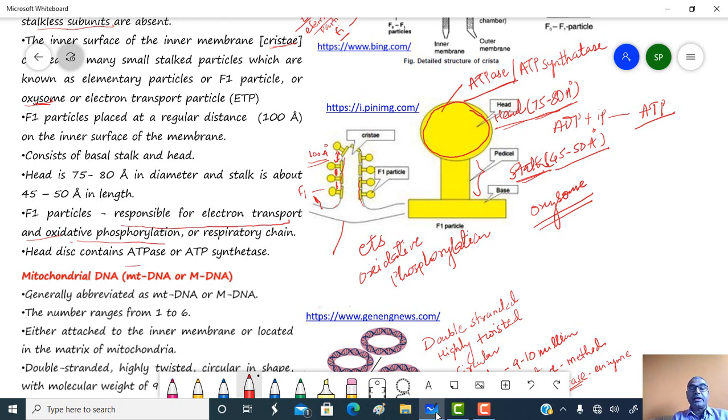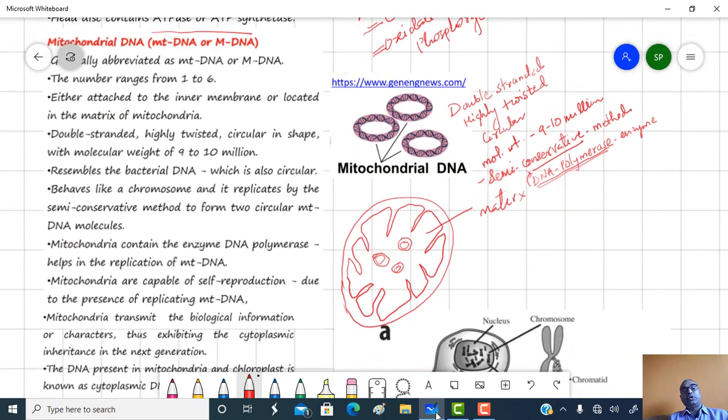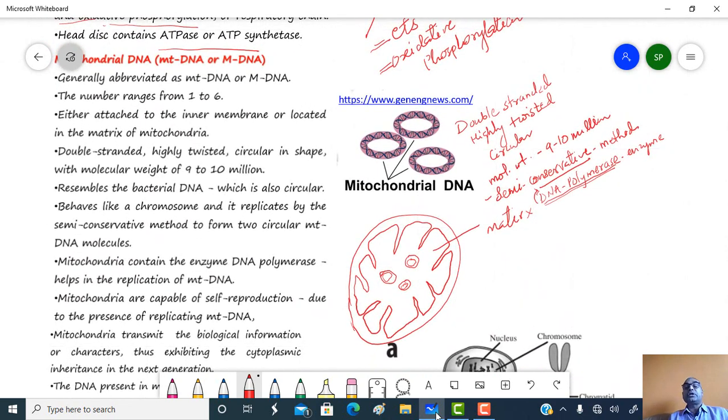Here this contains ATPase or ATP synthetase. The electron transport system and oxidative phosphorylation are all part of the process of respiration. We will see about them in the functions of mitochondria. Next is mitochondrial DNA. Mitochondria are considered a semi-autonomous organelle of the cell.